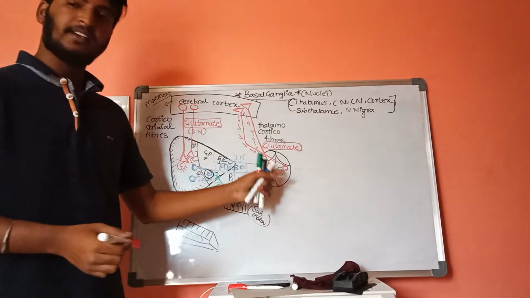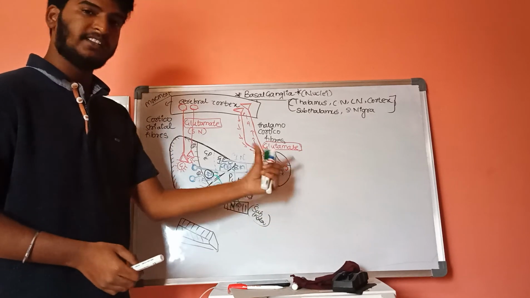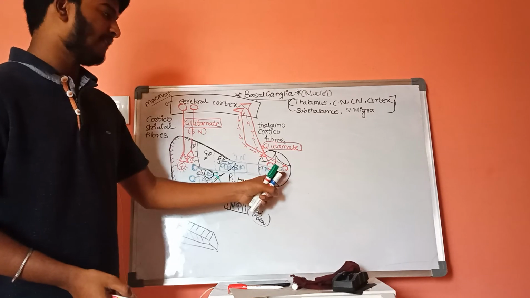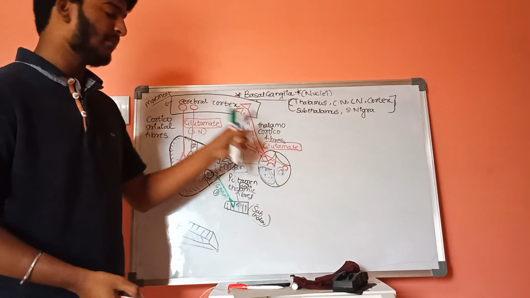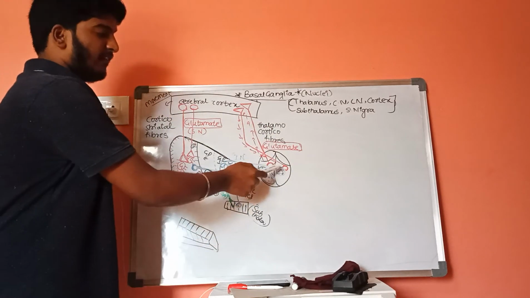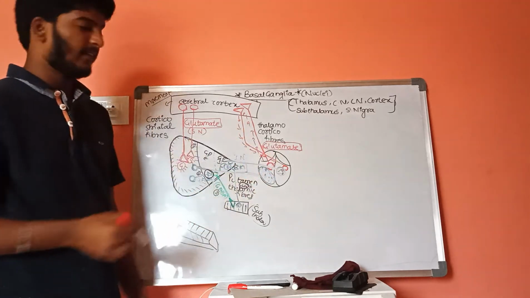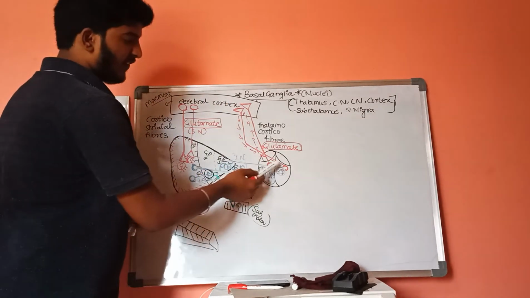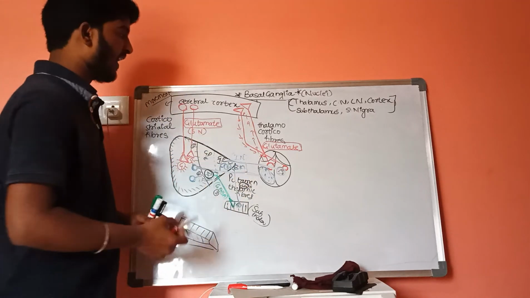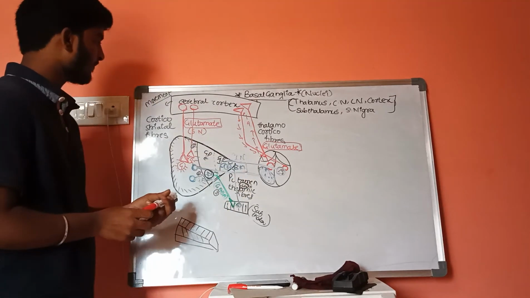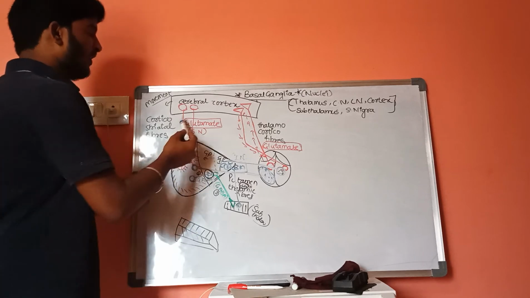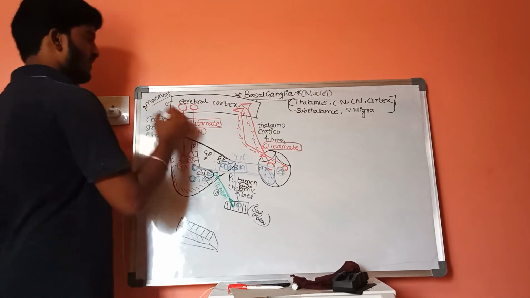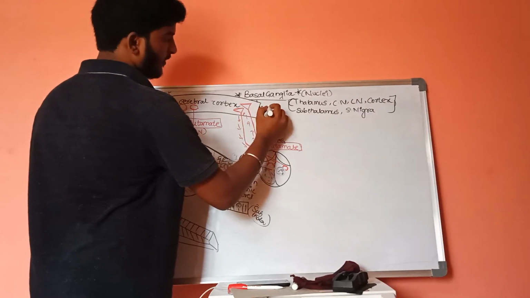Whenever the inhibitory neurotransmitter is accumulated in the thalamus, the thalamocortical fibers, which consist of glutamate, pump less into the cortex. As a result, there will be a decrease of this glutamate and the movement will be decreased. Here the movement will be increased, and here the movement will be decreased.